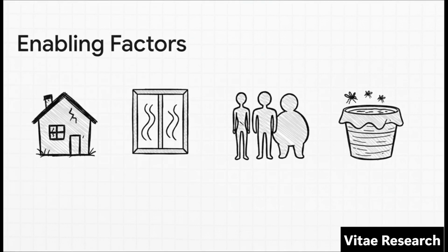Next up, the enabling factors, the environment that just rolls out the red carpet for this disease. Think about it. Low income can lead to poor, densely packed housing. A lack of AC means the windows stay open. And simple things like uncovered water containers become the perfect 5-star hotel for the very mosquitoes that carry the virus.